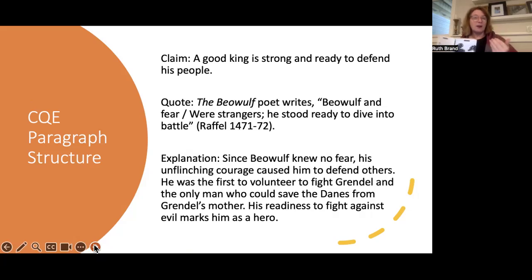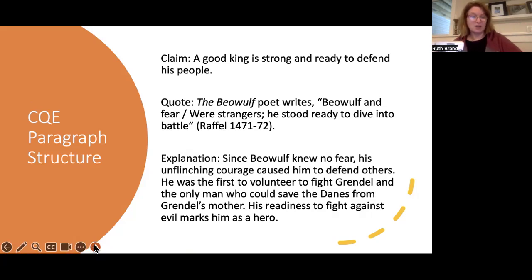And then to end a paragraph, I want to offer an explanation. And the explanation is usually the biggest part of the paragraph. Note, my claim is like one sentence. My quote is one sentence. My explanation is bigger, isn't it? So in my explanation, I say, since Beowulf knew no fear, his unflinching courage caused him to defend others. He was the first to volunteer to fight Grendel and the only man who could save the Danes from Grendel's mother. His readiness to fight against evil marks him as a hero.